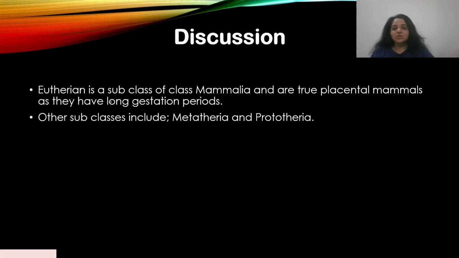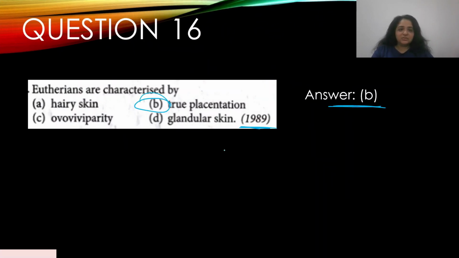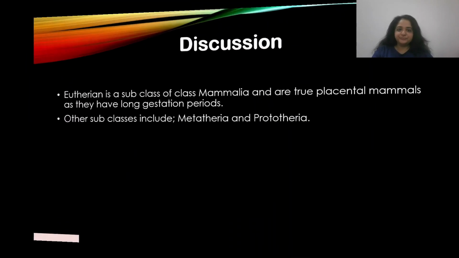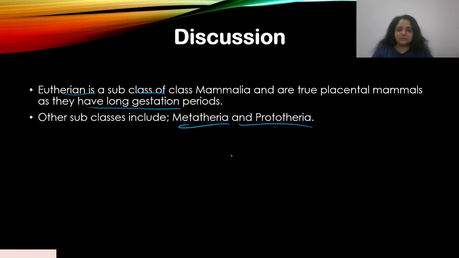That's for the discussion. Eutherians are actually a subclass of mammalia. They're true placental mammals. That means they form a placenta and they give birth to their offspring, and they have long gestation periods. Mammals as such are divided into eutherians, metatheria, and prototheria. Out of that, eutherian is considered the true placentation mammals, so that differs them from the other classes. So it's not hairy skin, ovoviviparity, or glandular skin, it's B, true placentation. All right, let's move on.